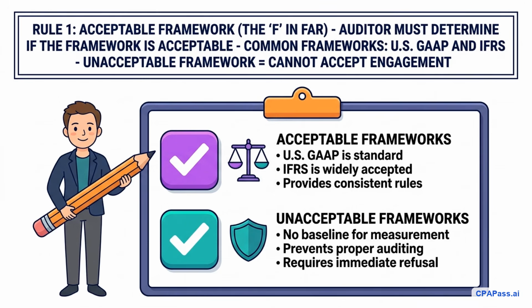The F in our FAR mnemonic stands for framework. As an auditor, your first rule is to determine whether the financial reporting framework selected by management to prepare the financial statements is acceptable. Common acceptable frameworks include US GAAP and IFRS.